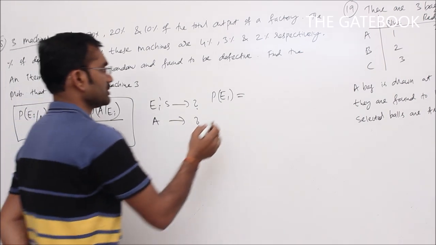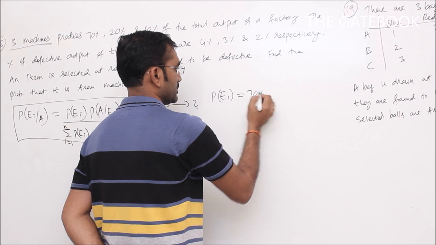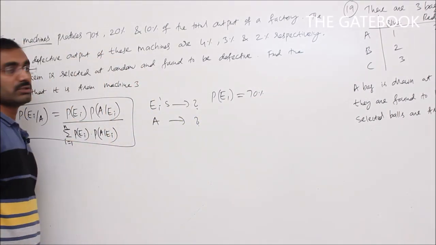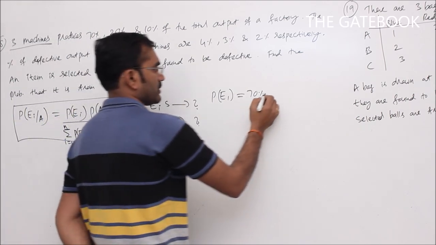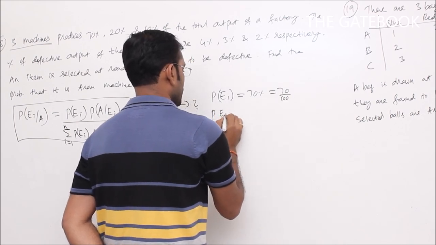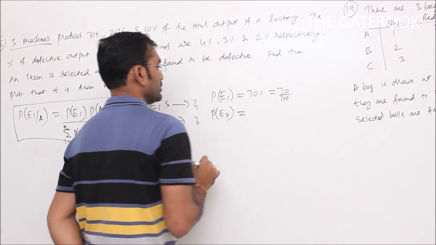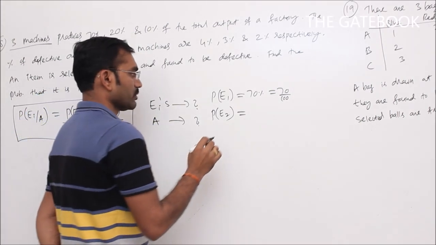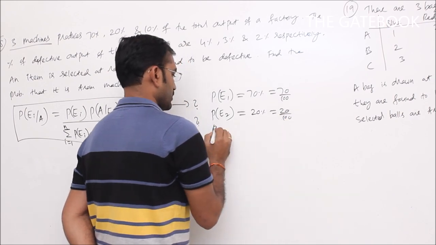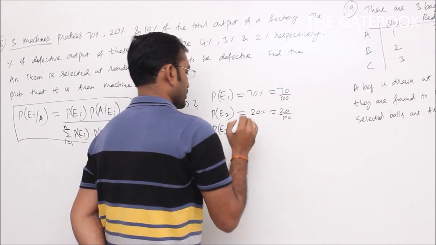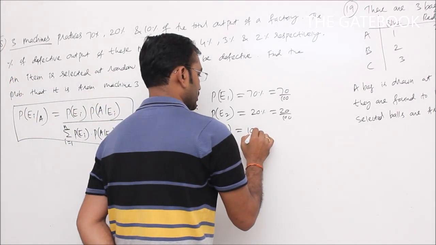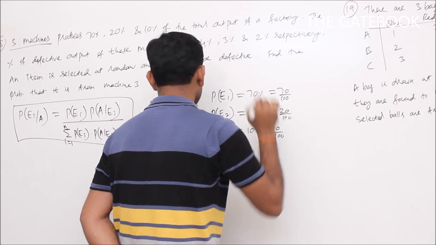So P of E1 is 70%, since machine E1 produces 70% of total output of a factory. 70% means 70 by 100. Similarly P of E2, machine 2 produces 20% of total output, so 20 by 100. P of E3, machine 3 produces 10% of total output. 10% means 10 by 100.